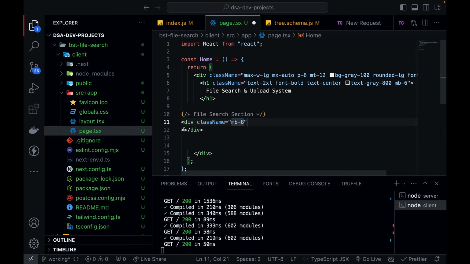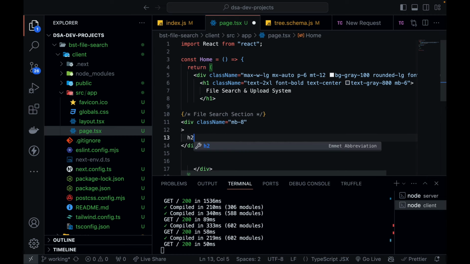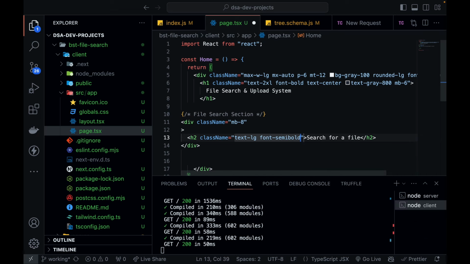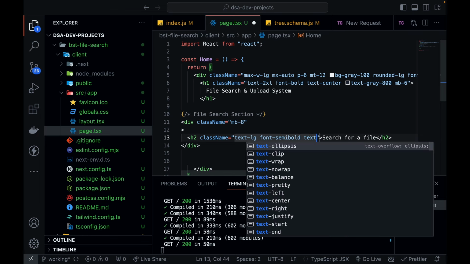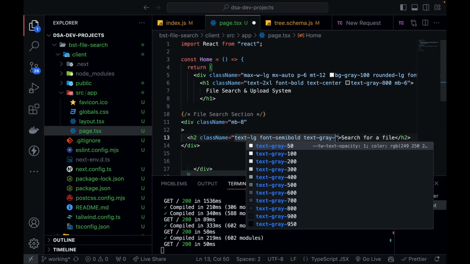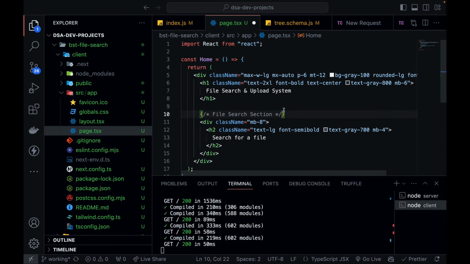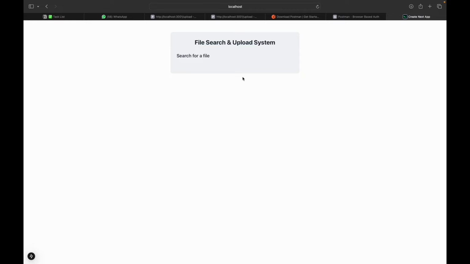And now let's have another heading, smaller heading, h2, that will say search for a file, and let's give it some properties. Class name, text large, and font will be semi bold, and let's give it some color, so text-gray-700, and margin from the bottom as 4. Let's format it, and let's see, yeah, search for a file.